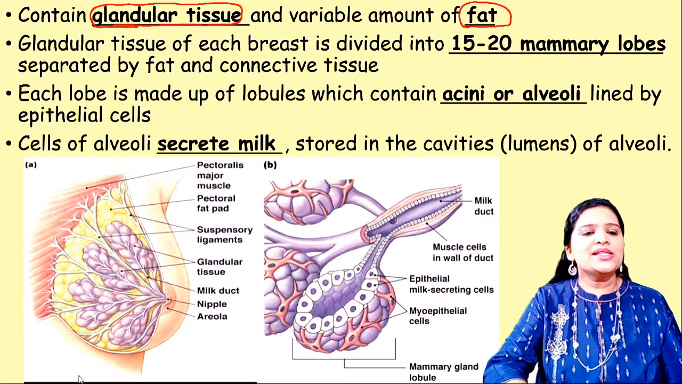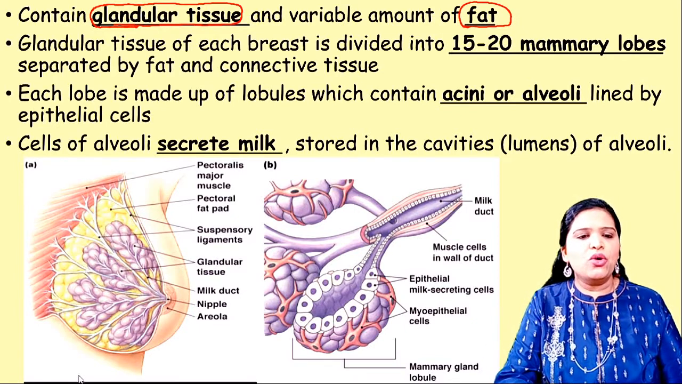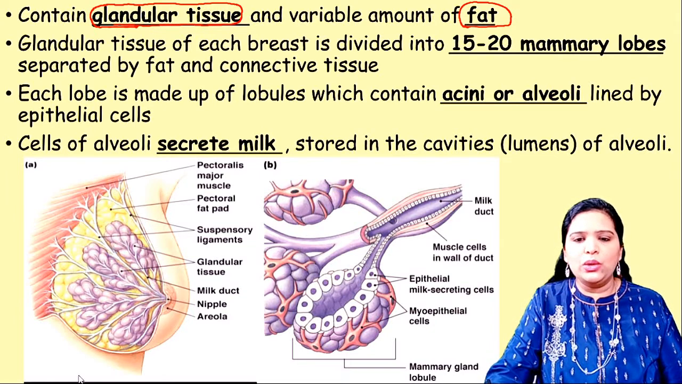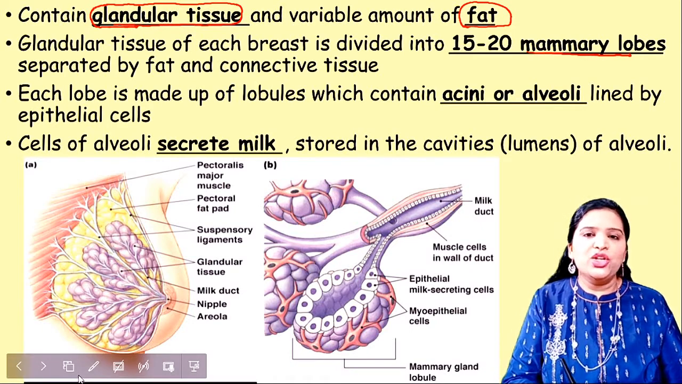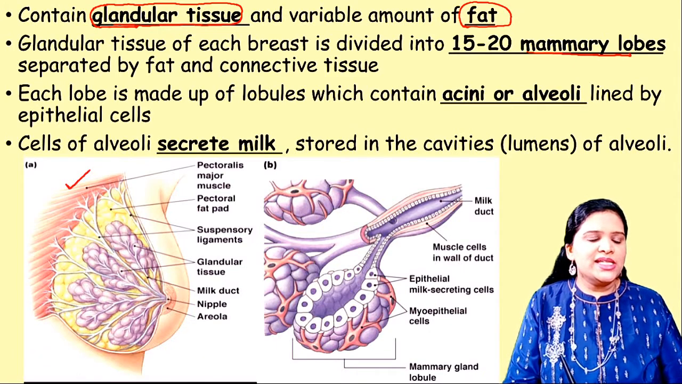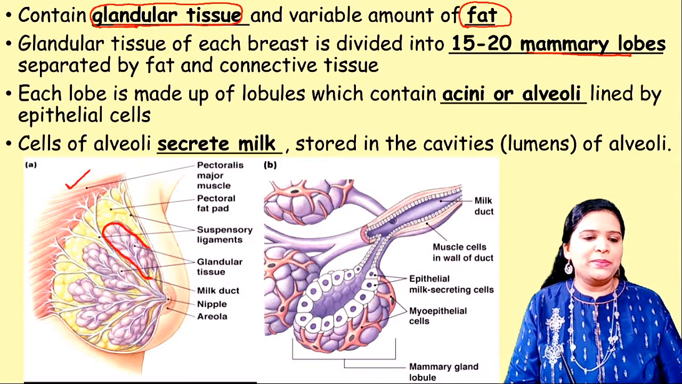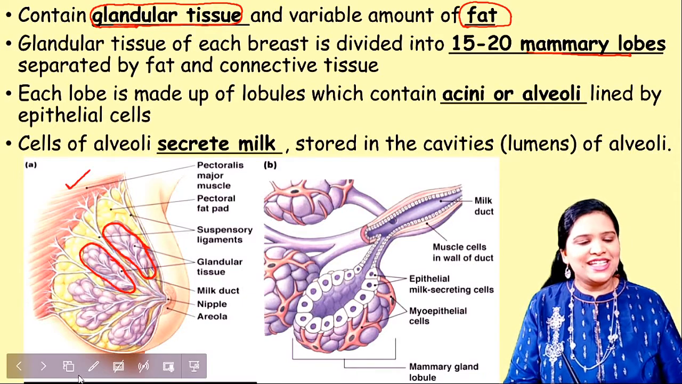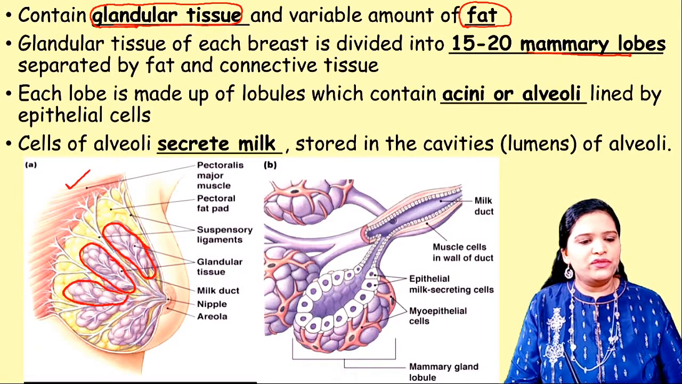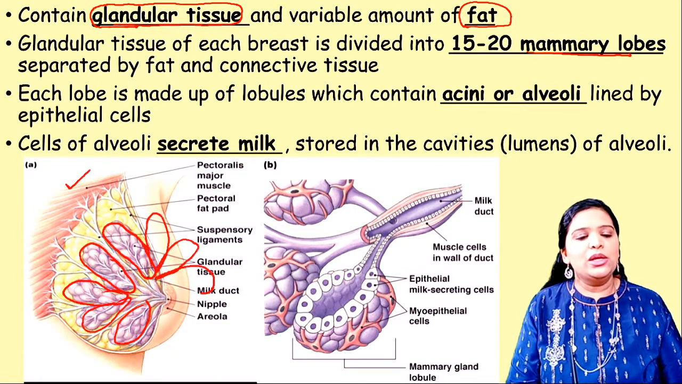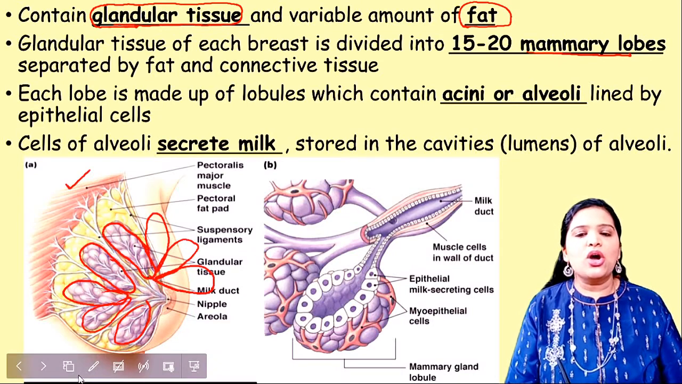So what is glandular tissue? Glandular tissue of each breast is divided into 15 to 20 mammary lobes. You see this picture, the picture at the left. Here these purple color structures are called mammary lobes. In each breast there are about 15 to 20 mammary lobes, like this on either side. Throughout there are mammary lobes.